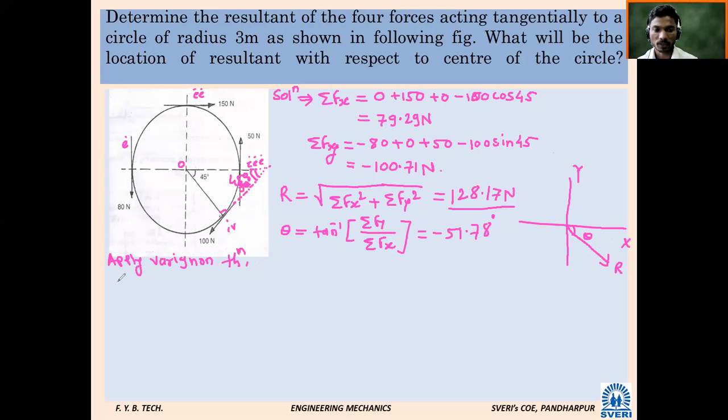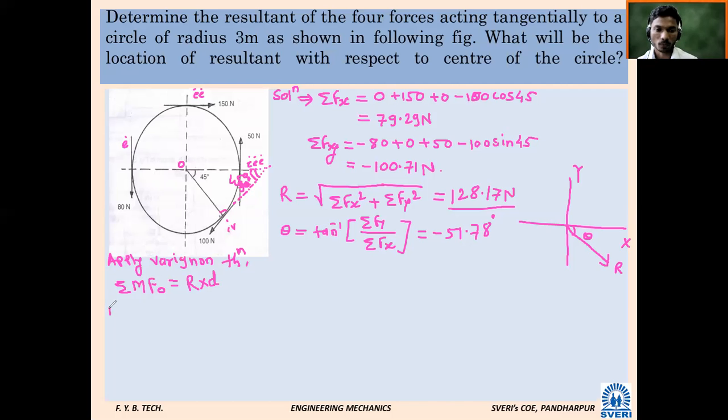What does it tell? The summation of moments of all the forces at point O is equal to the resultant into the distance.